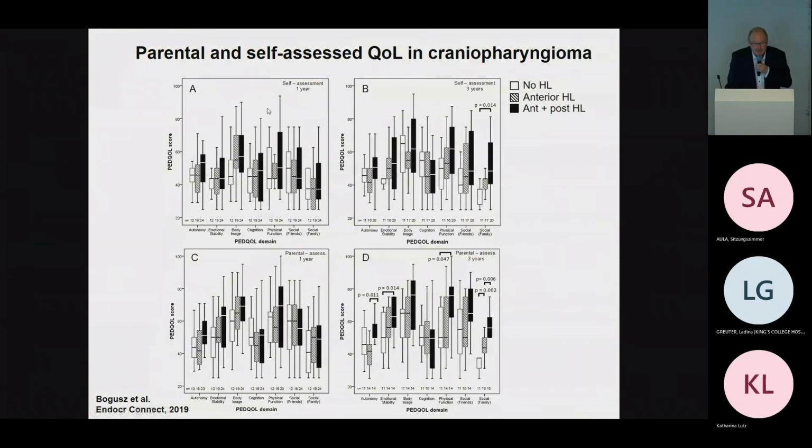This is the situation: self-assessment, A and B; parental assessment, C and D. As you can see, during the first year after treatment, there is no significant difference in self-assessed quality of life in these patients, regardless of hypothalamic lesions. But at 3 years, there are indeed differences in both self-assessment and parental assessment, relating to social function, physical function, emotional stability and autonomy. And once again, the higher the values, the lower the self-assessed quality of life is.